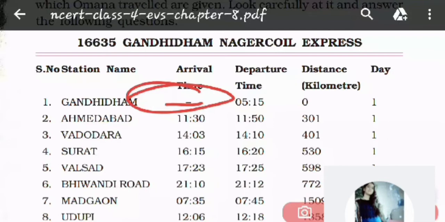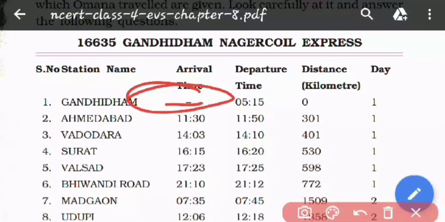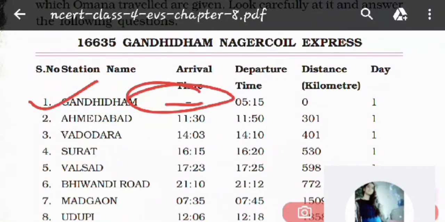Yes, exactly. The train has started from the Gandhidham station, and that is why the train cannot arrive there. It is already present over there since last night, so the arrival time has not been written over there because the train journey has started from there.